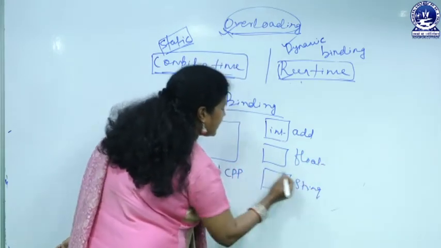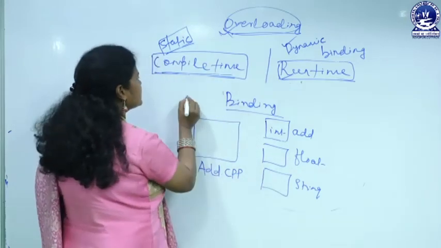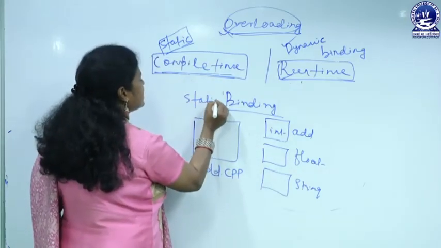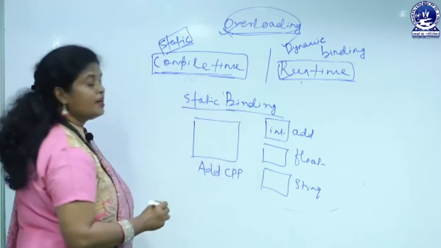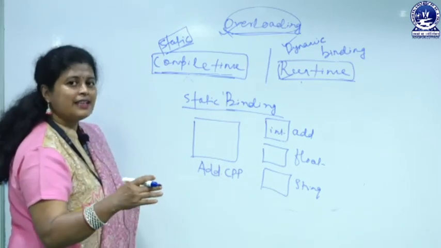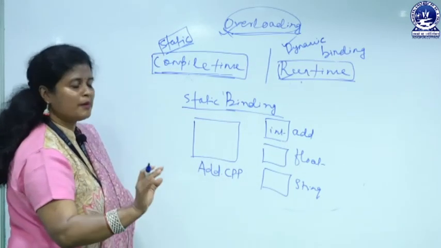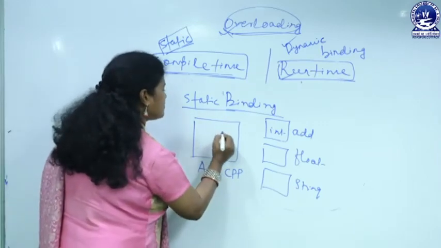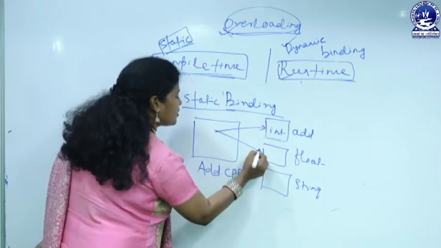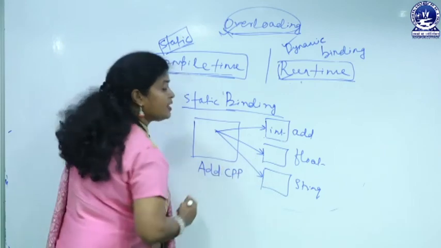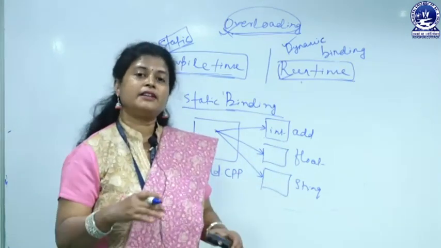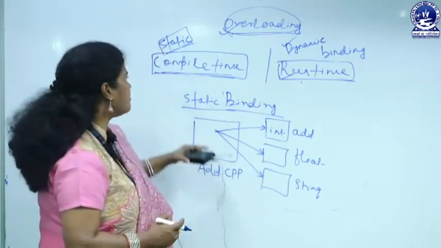In static binding, or compile time polymorphism, everything is allocated its own memory. Your program, the class, the object, the methods, everything is ready during compile time.